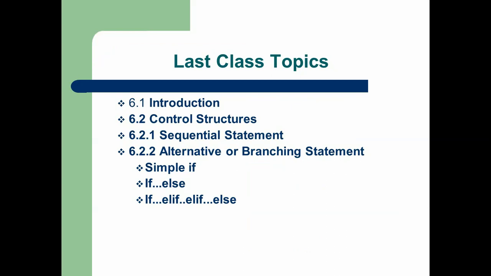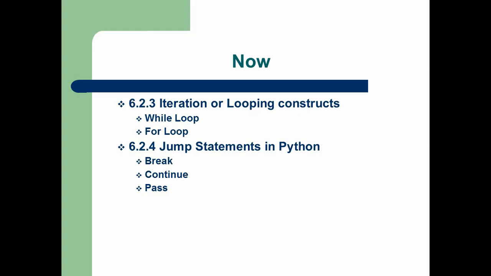Now in this class we are going to cover the last two topics of this chapter 6, that is iteration or looping construct. There are two types of iteration or loops: one is while loop, another one is for loop. Next topic is jump statement in Python. There are three jump statements: break, continue, pass.